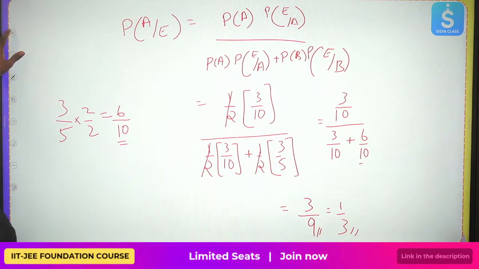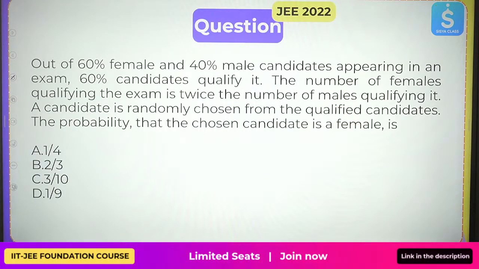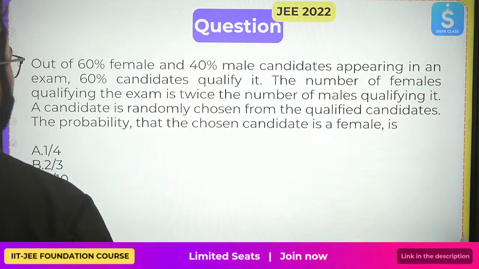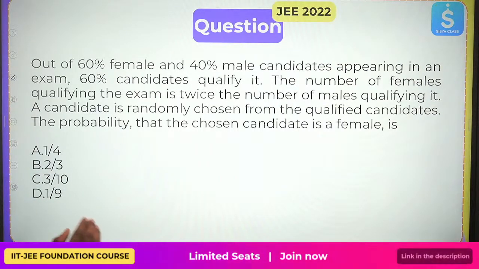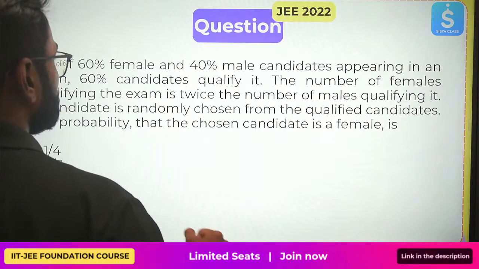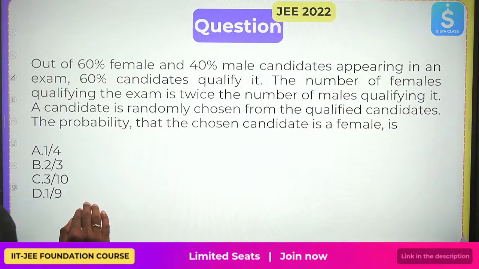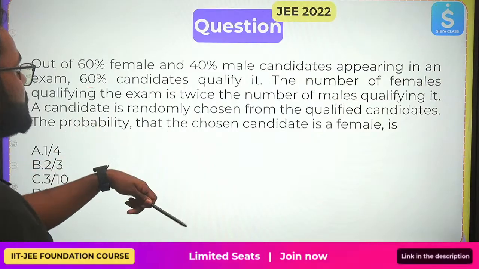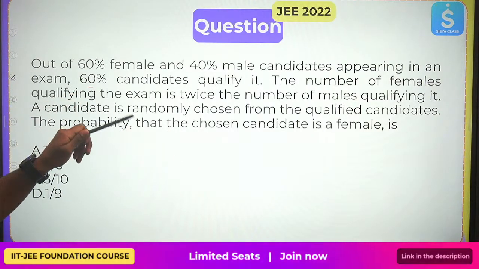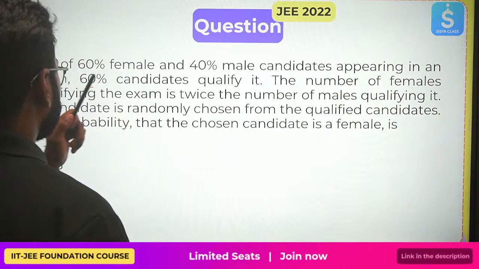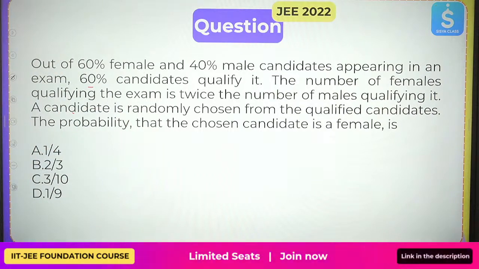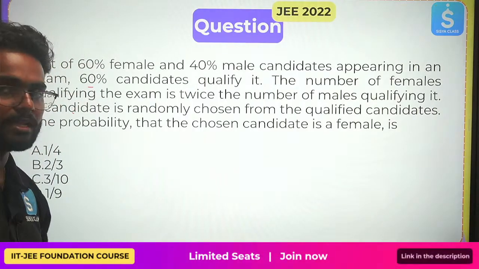Let's go. Now, out of candidates, 60% females and 40% males appear in an examination. 60% of candidates qualify it. The number of females qualifying the exam is twice the number of males qualifying it. A candidate is randomly chosen from the qualified candidates. He's saying basically that out of these qualified people, they selected a candidate. Now, the probability that the chosen candidate is female. Please try to understand this question.